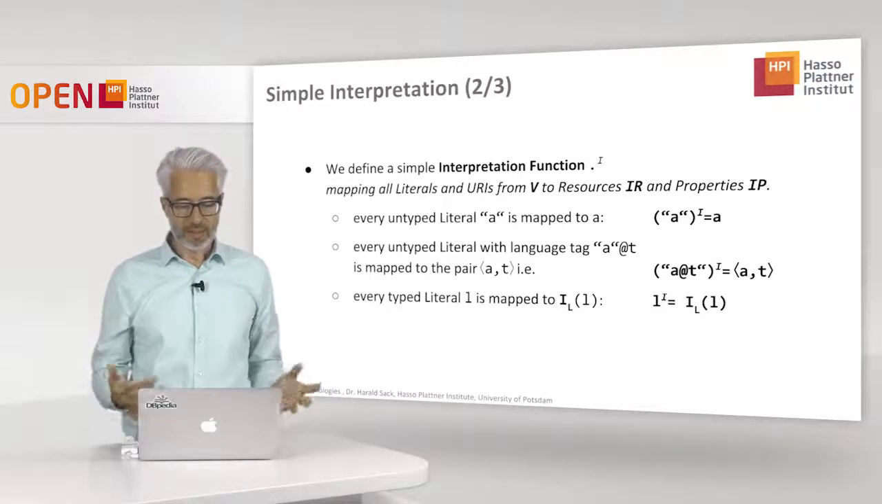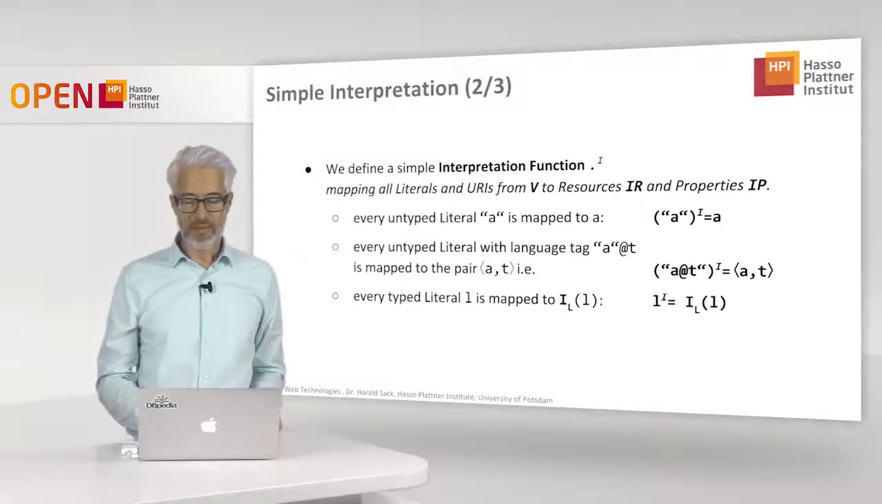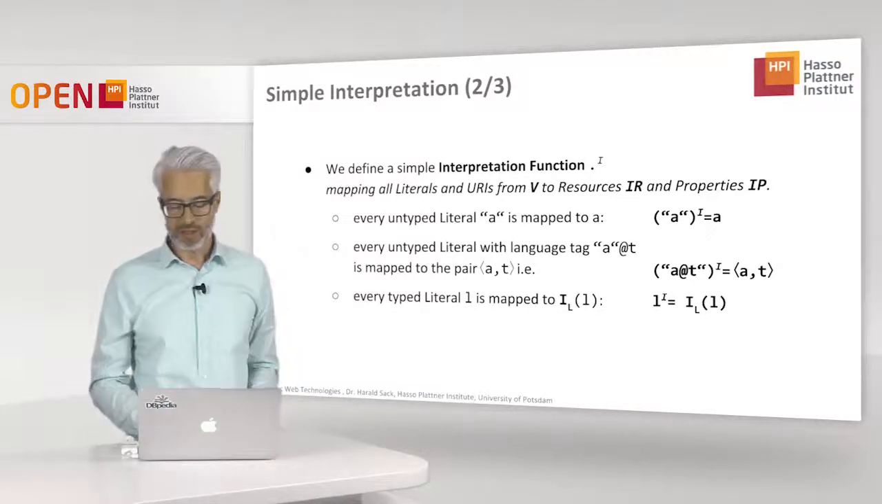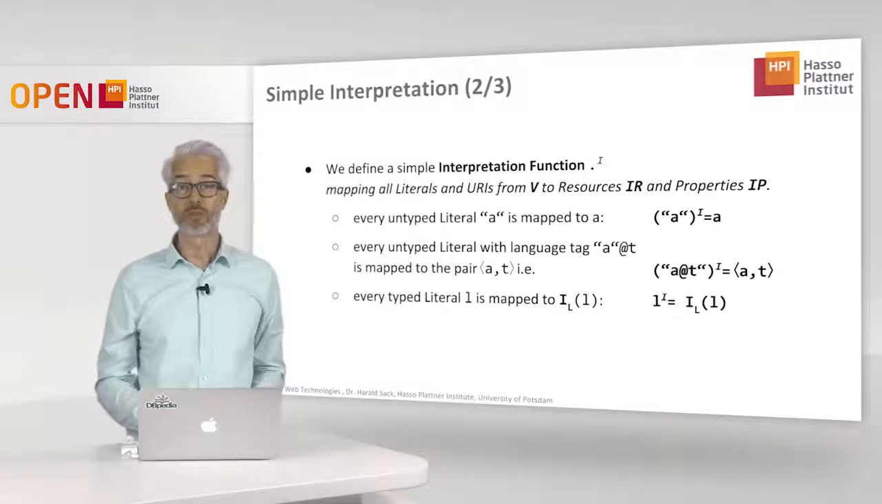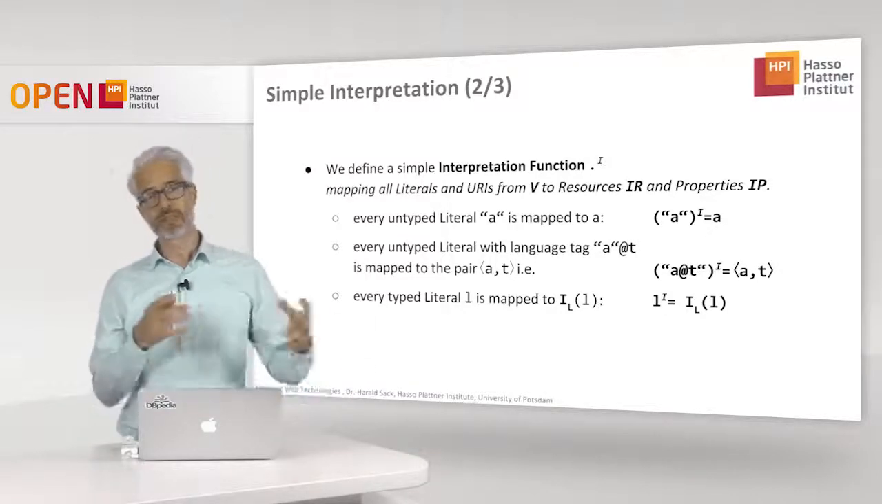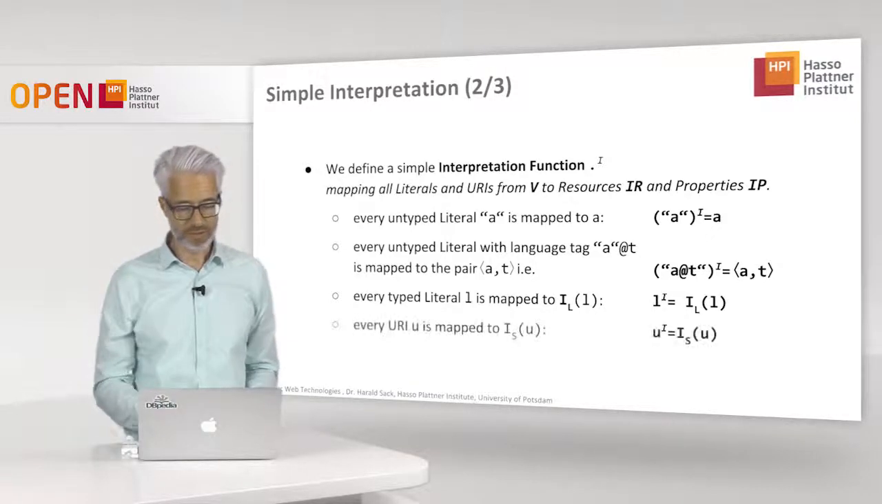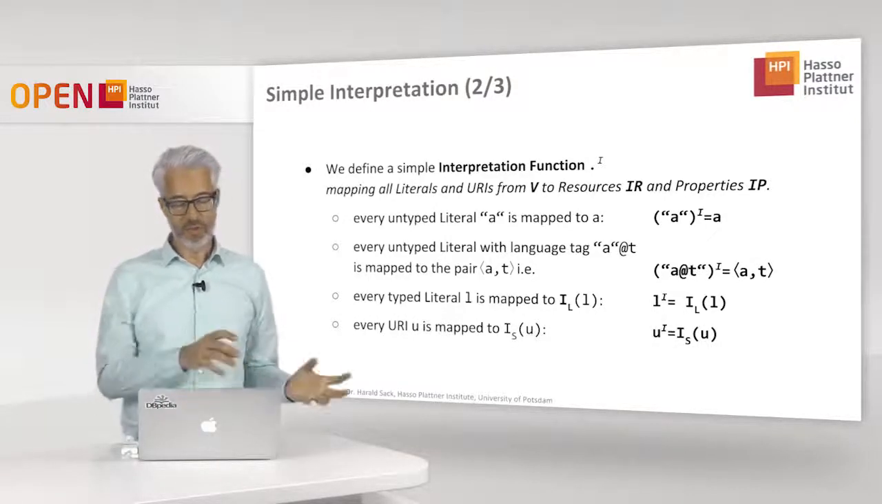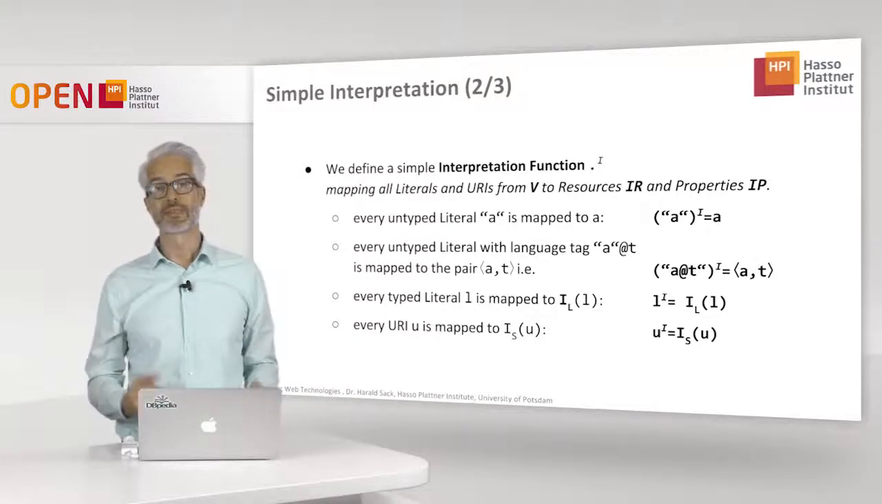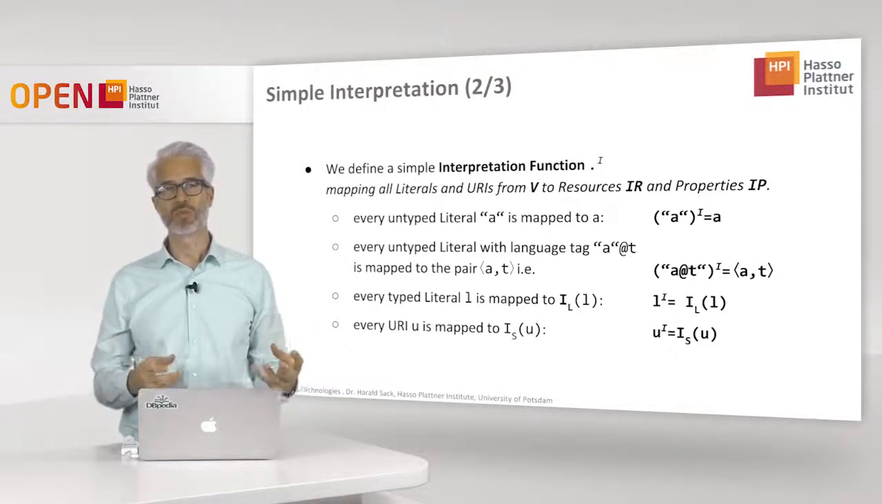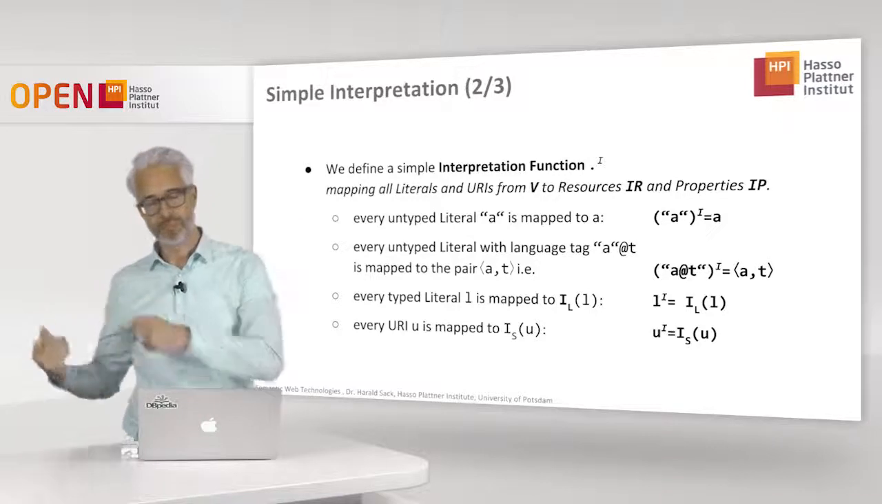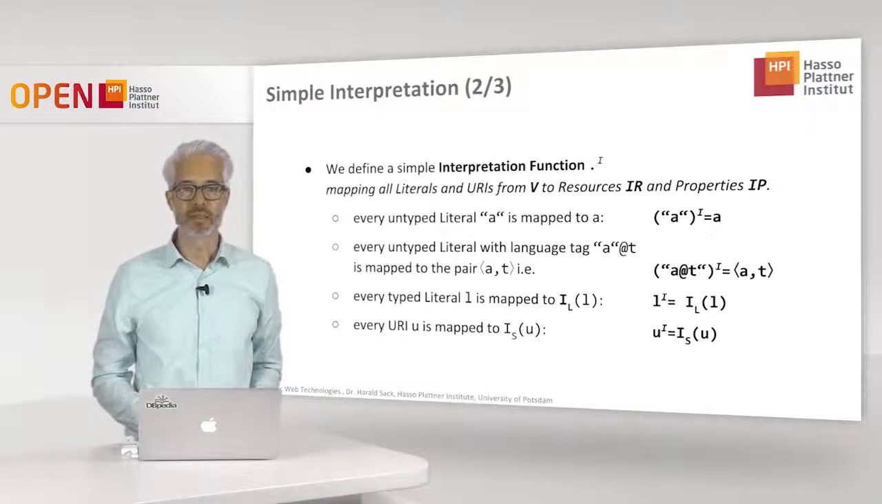So what then with a typed literal? A typed literal will be mapped by our mapping function IL that we have already treated, and this of course maps it to the set of all the resources. And then, of course, every URI is mapped by IS. So this is a mapping function which maps URIs, again, to the set of resources.